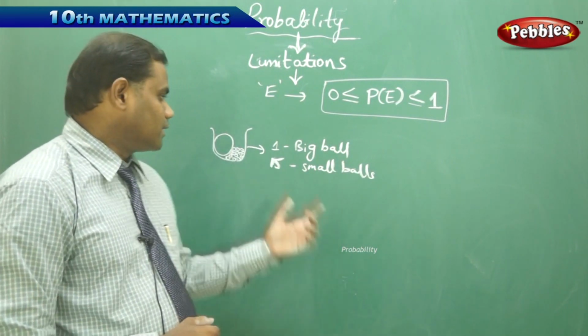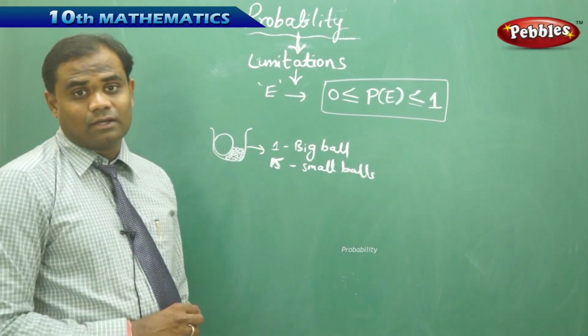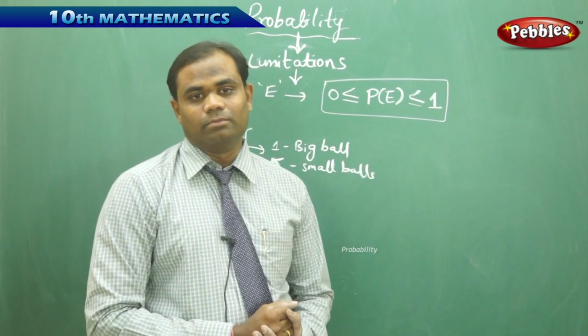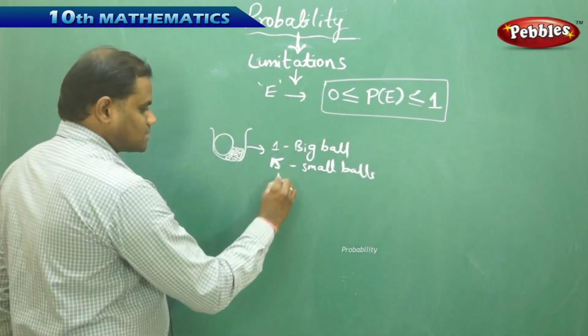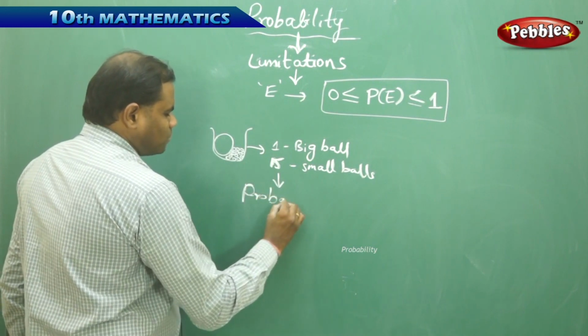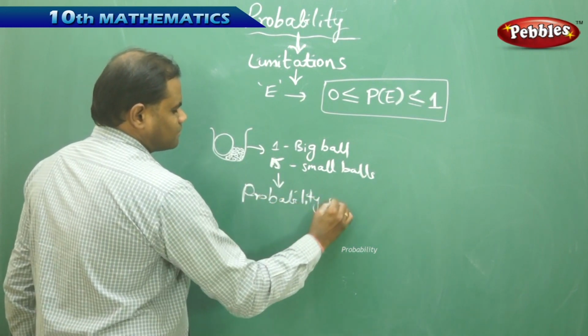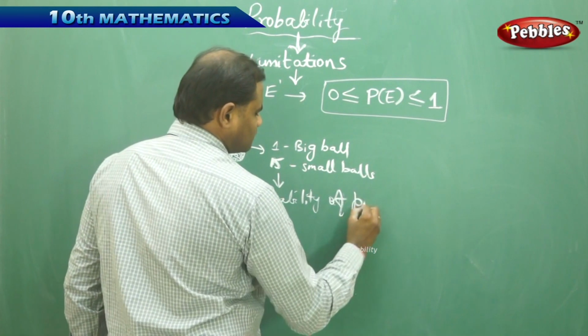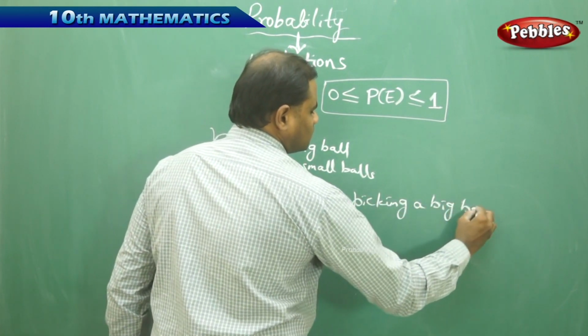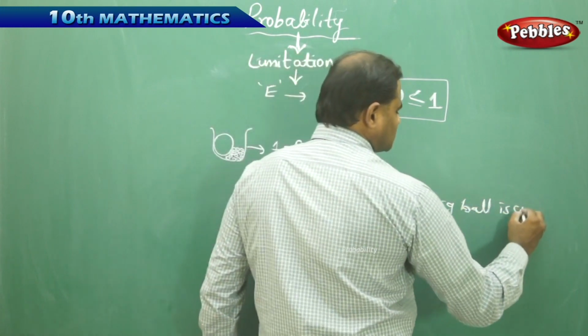So this kind of example problem makes us understand that we need to rethink how we limit the defining of a probability. So in this case, it is a certain event. We see that the probability of picking a big ball is certain.